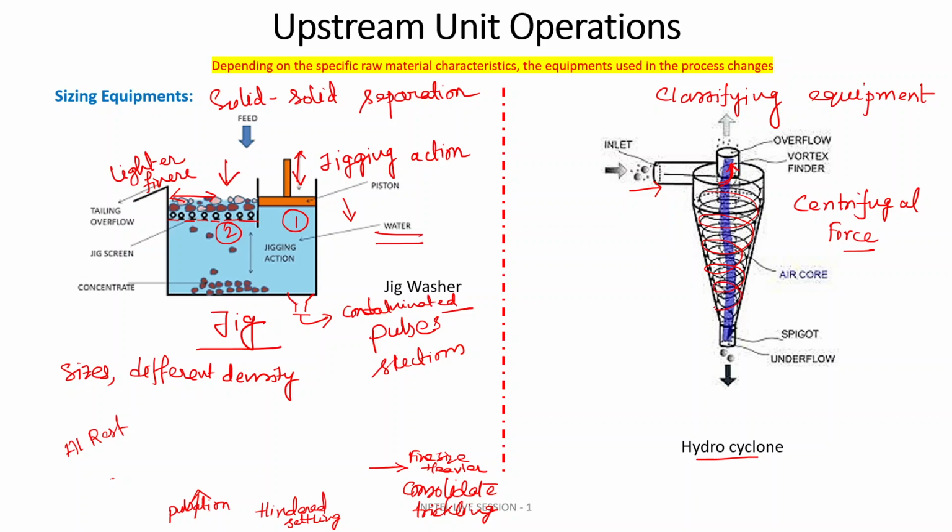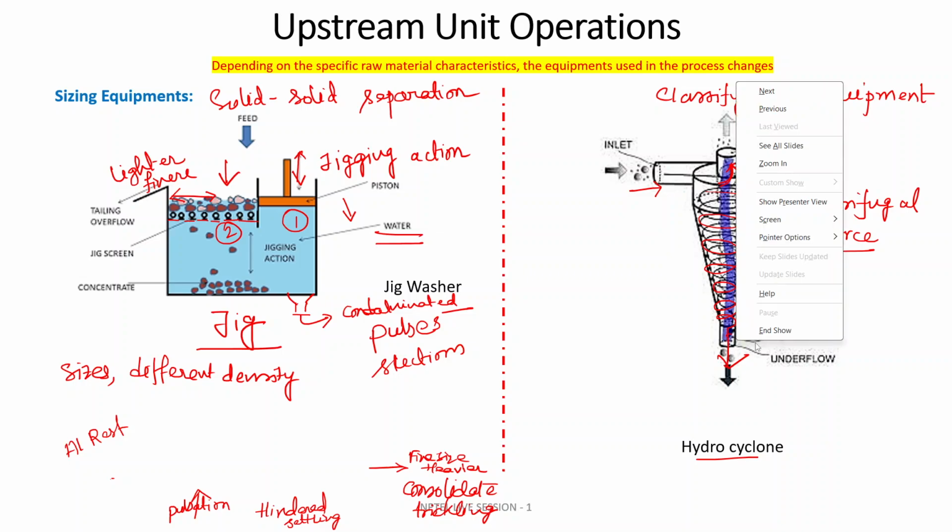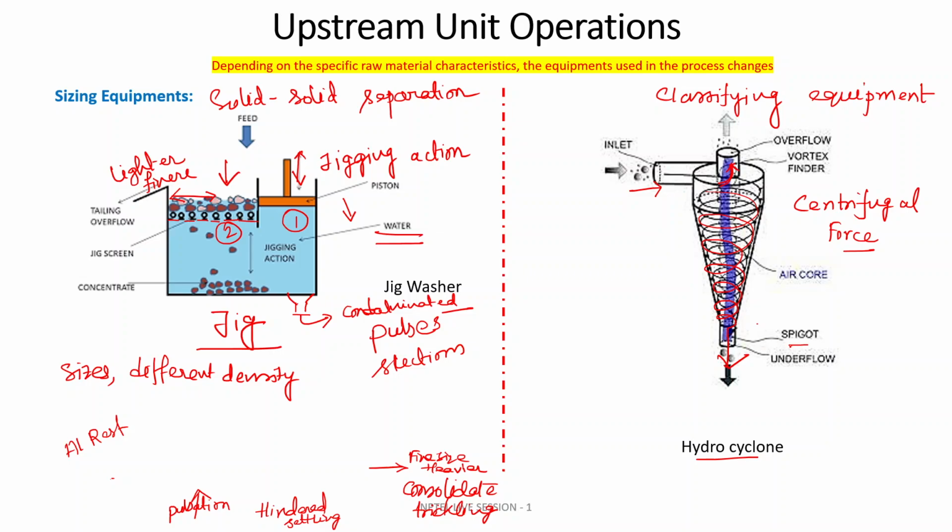The larger size particles will be collected from the bottom, whereas the fine size particles will go in the opposite direction. It goes upward, and it passes through the vortex finder, and you will be getting overflow, and from the spigot you will be getting underflow.